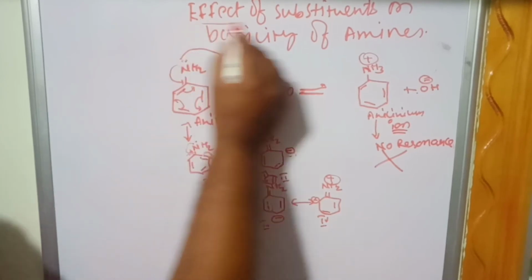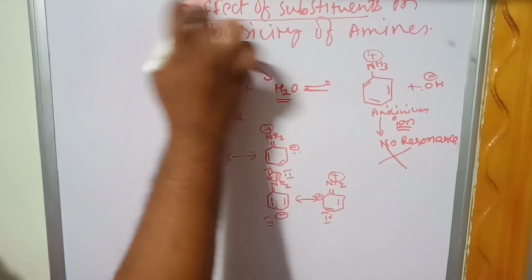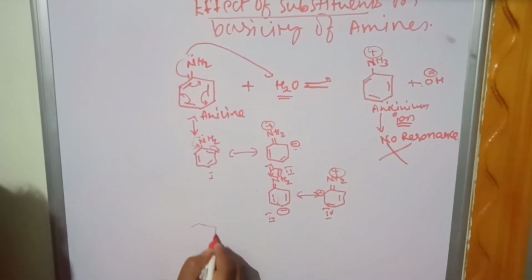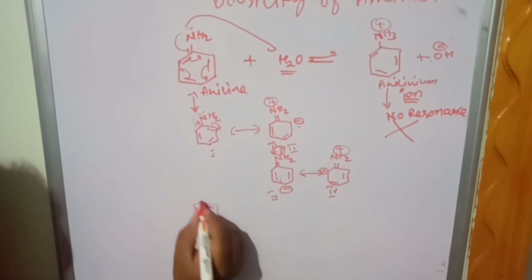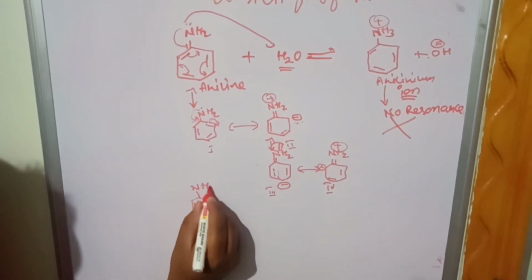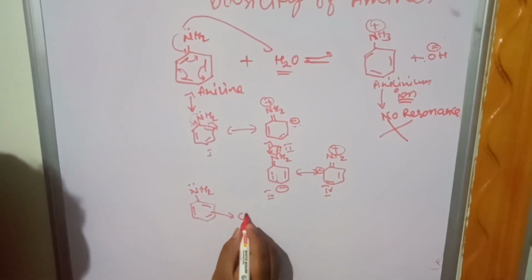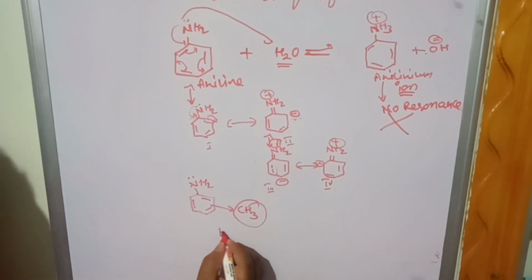Now we have set the title as the effect of substituents on the basicity of amines. Which substituent increases it? Let us see the aniline compound with one substituent. Suppose we take a methyl group. A methyl group is an electron donating group.